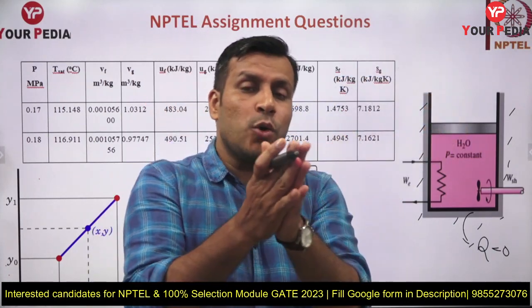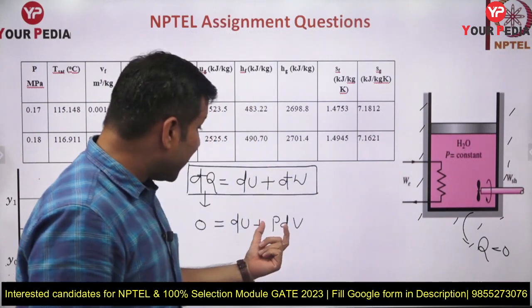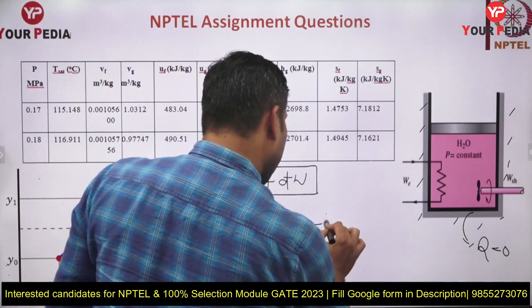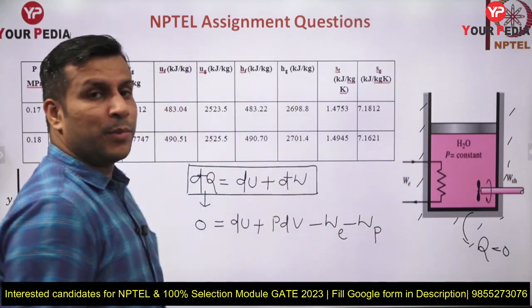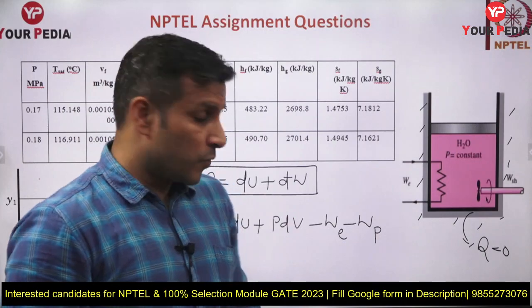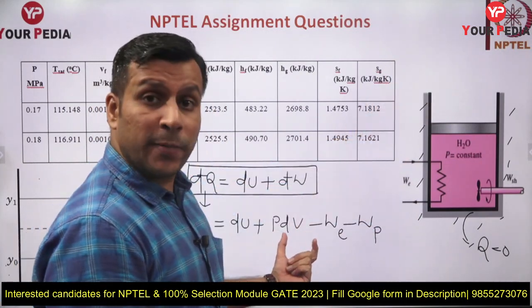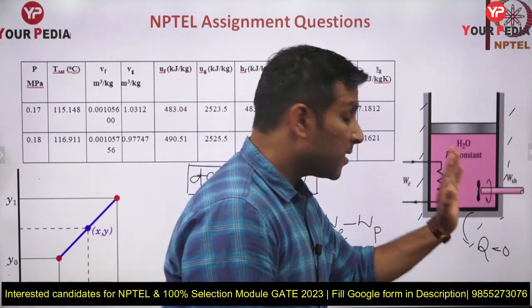So when the closed system boundaries are expanding, we are going to get the positive work. That's why I'm writing it as pdv plus pdv. Other than this, we are supplying electrical work also, and we are doing paddle wheel work also, and both these are negative because work done on the system is negative. Work done by the system is positive. So this is the positive work, boundary work. Boundaries are going to expand. You're going to get the positive pdv work, and here this is the electric work which you are giving, and this is the paddle wheel work.